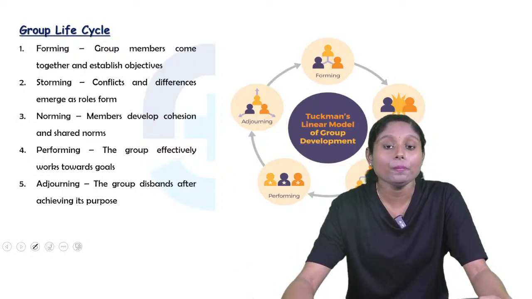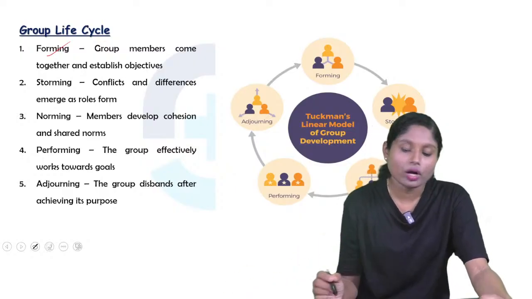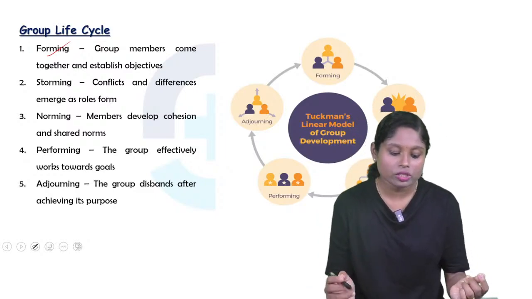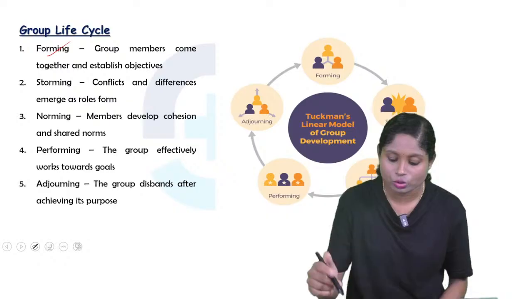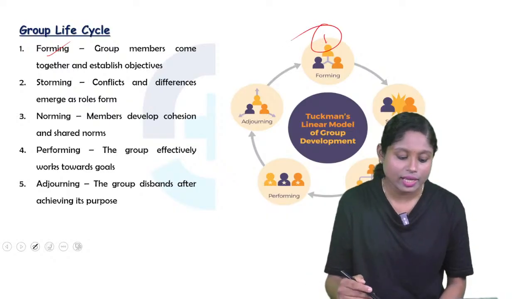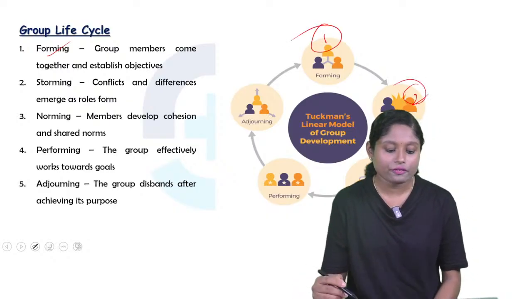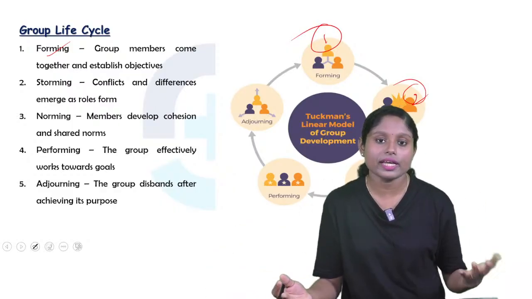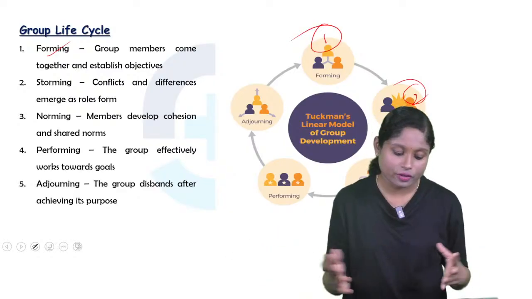Coming to the group life cycle. So first is how a group will come. It is forming. Group members come together and establish the objective. So that is the first one, forming. Second is storming. Conflict and differences emerge, roles form. So after coming together, there will be role formation, and there will be conflicts and differences.